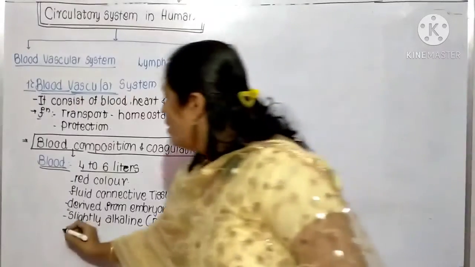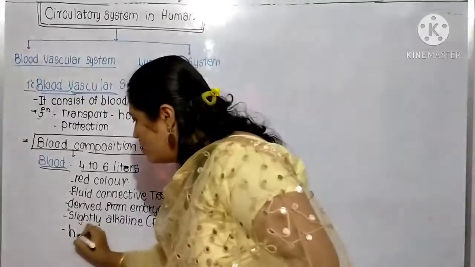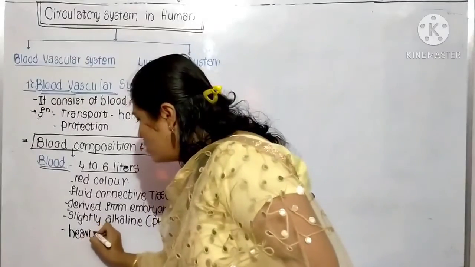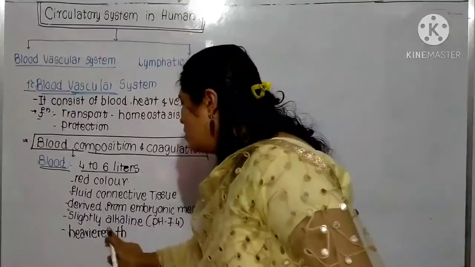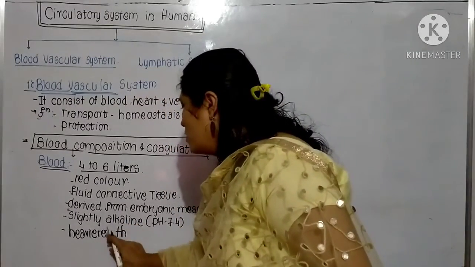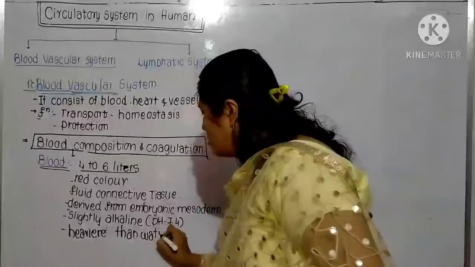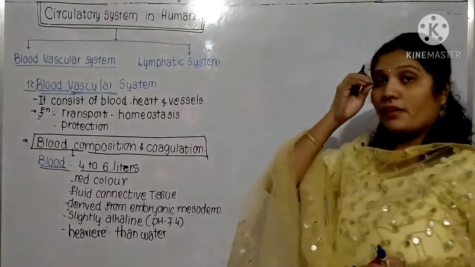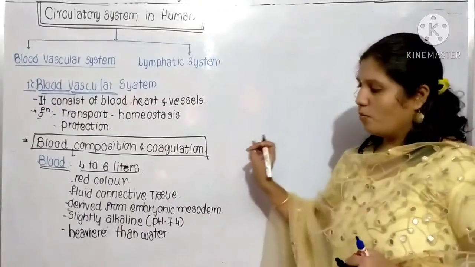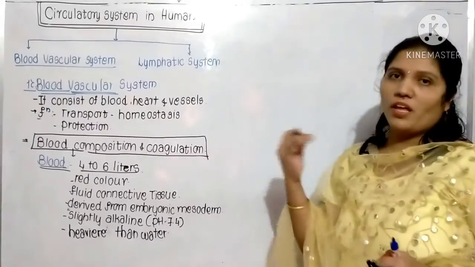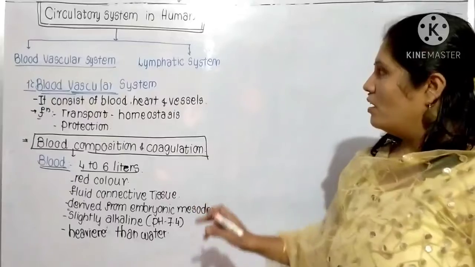And this blood is heavier than water. Heavier than water means that if a drop of blood is put on water, it does not float, it moves in the downward direction. So it is heavier than water.